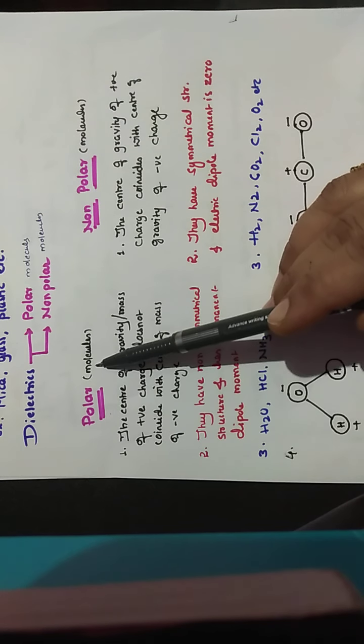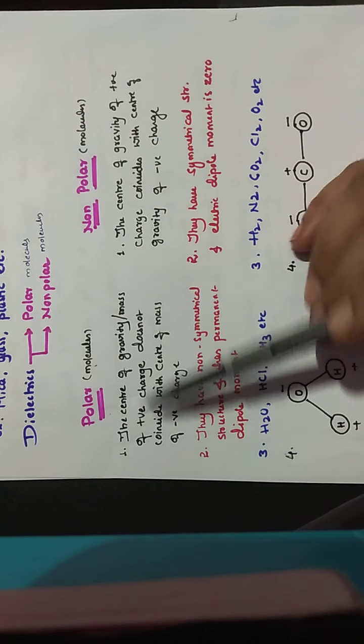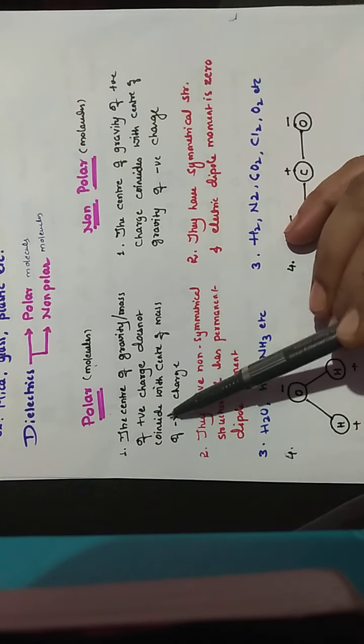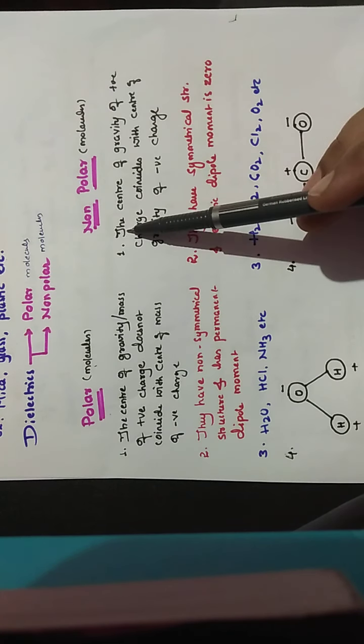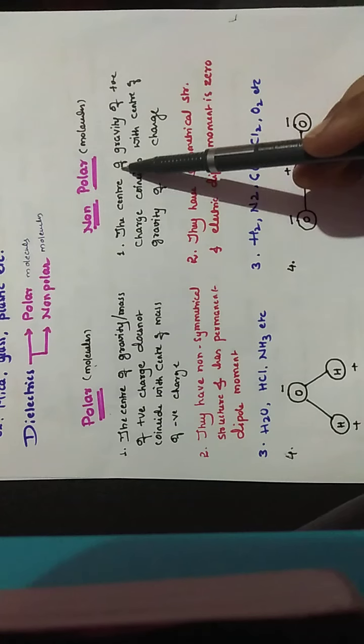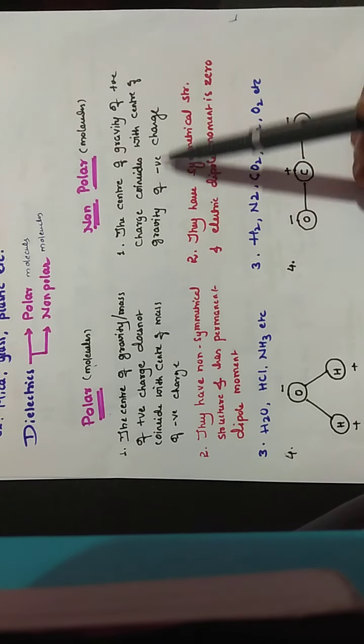So in polar molecules, the center of gravity or center of mass of positive charge does not coincide with the center of mass of the negative charge. Whereas in non-polar molecules, the center of gravity of the positive charge coincides with the center of gravity of negative charge.